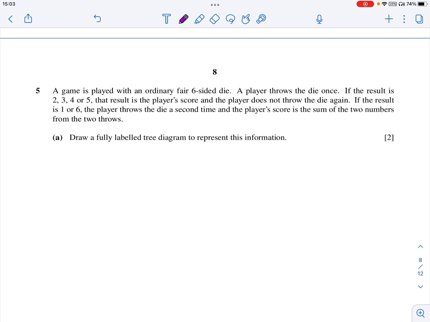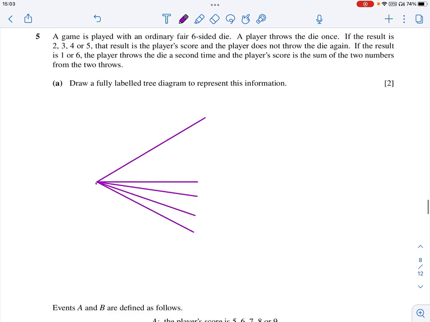Draw a fully labeled tree diagram to represent this. So for 1 he throws again, for 2, 3, 4, 5 he does not rethrow, whereas for 6 again he rethrows.